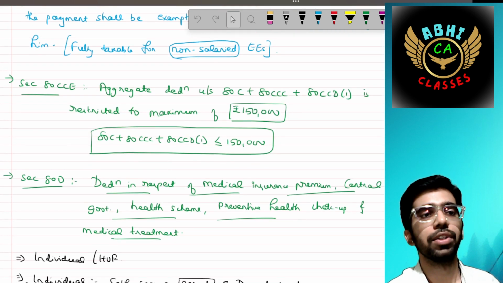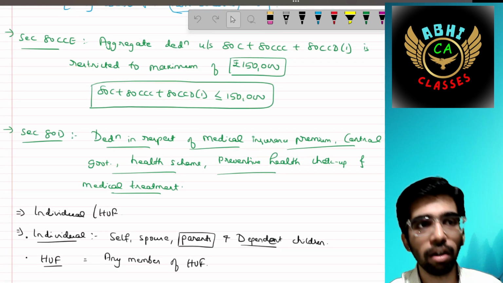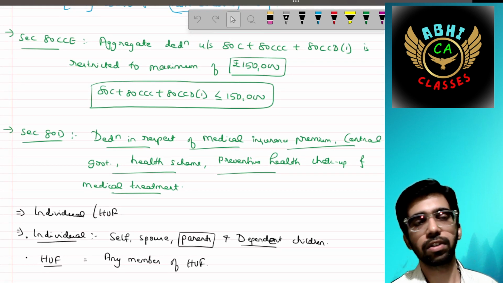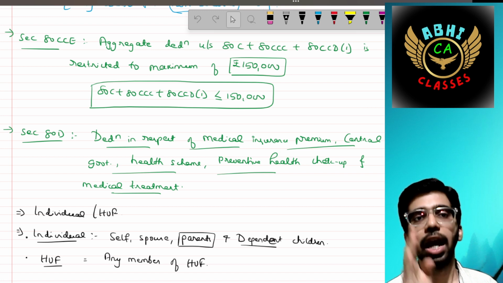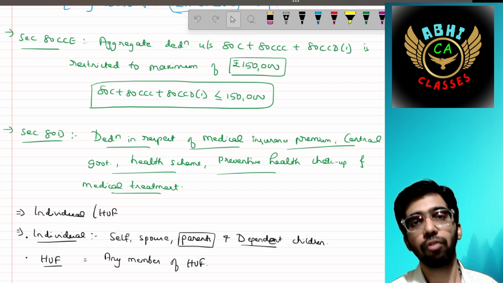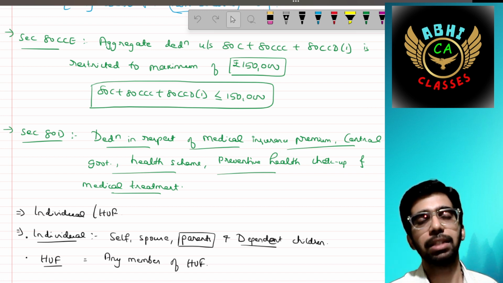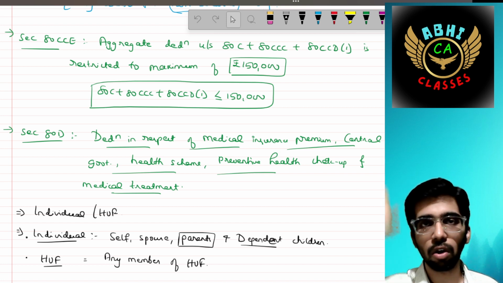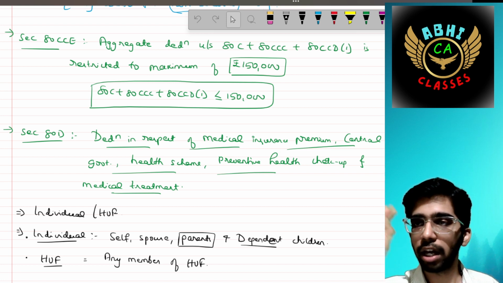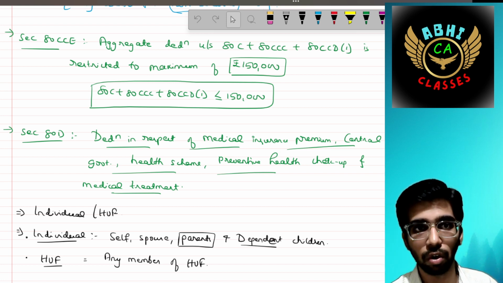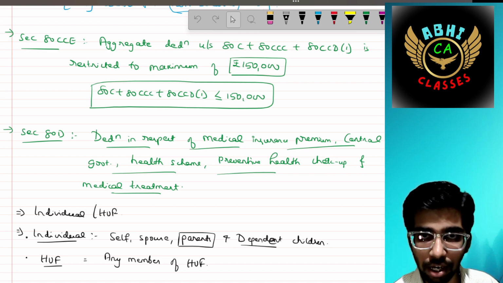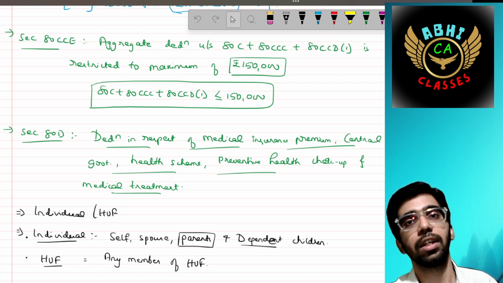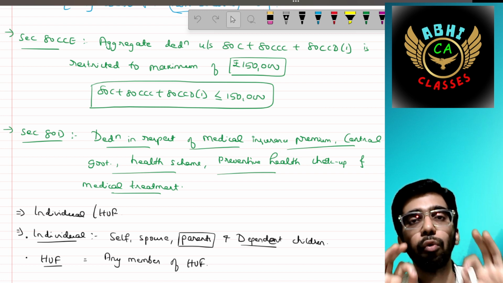Okay, super. Then section 80CCE says about aggregate deductions: 80C, 80CCC, 80CCD1 is restricted to a maximum of 1,50,000. Earlier we talked about the entire 80C being restricted to 1,50,000. Now they are saying 80C, 80CCC, 80CCD1 is restricted to 1,50,000.